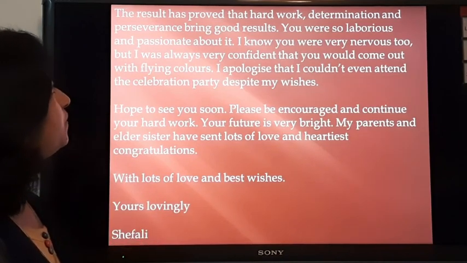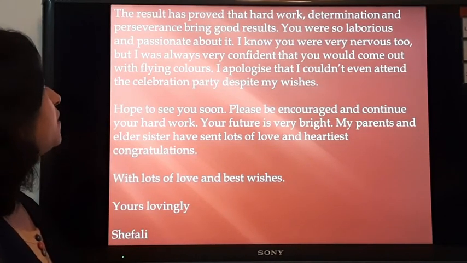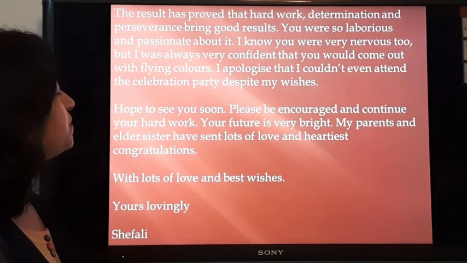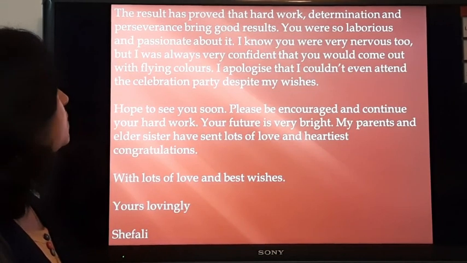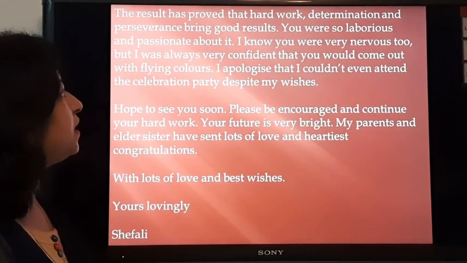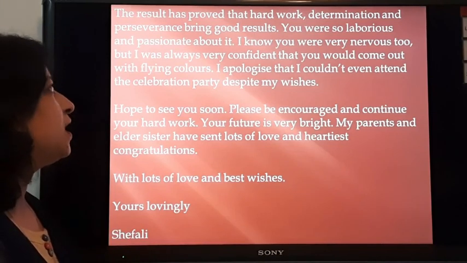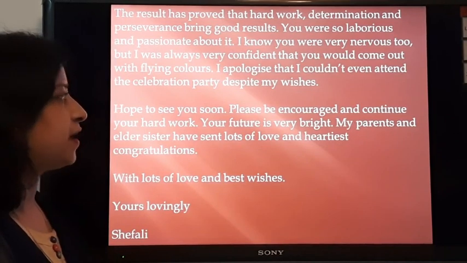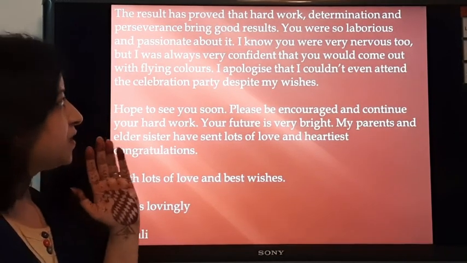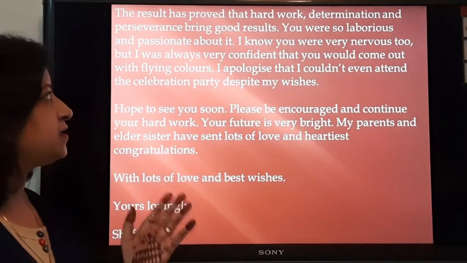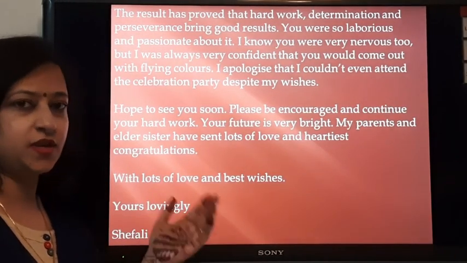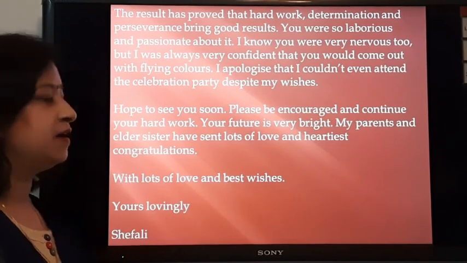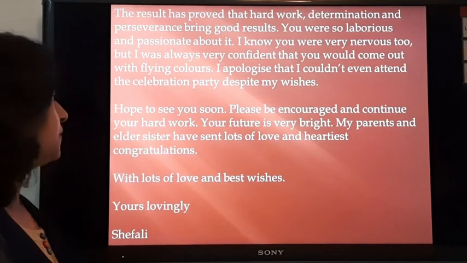The result has proved that hard work, determination and perseverance bring good results. You were so laborious and passionate about it. I know you were very nervous too, but I was always very confident that you would come out with flying colors. I apologize that I couldn't even attend the celebration party despite my wishes. The second paragraph says that the person who is writing the letter is apologizing for not attending the party, but overall he or she is very happy at the success of Muskan.